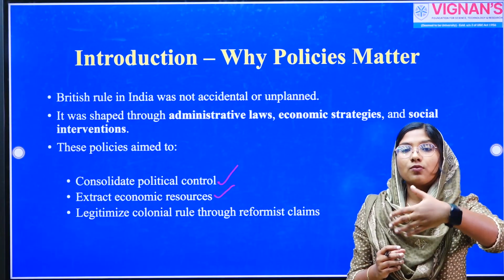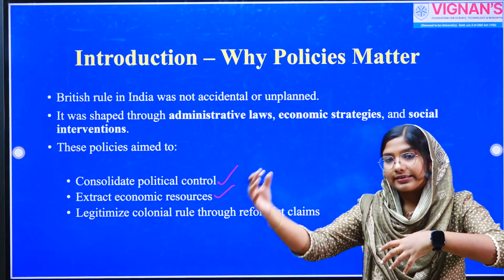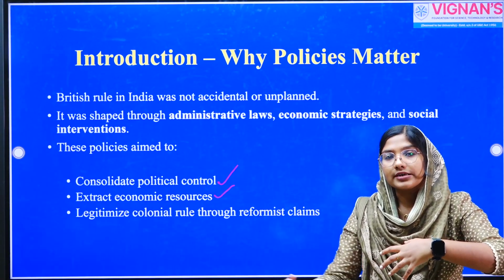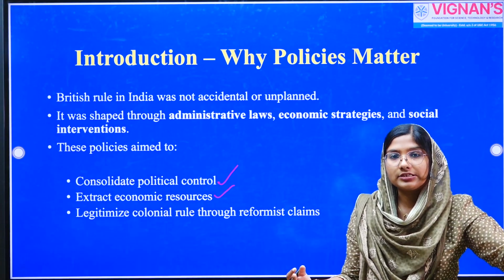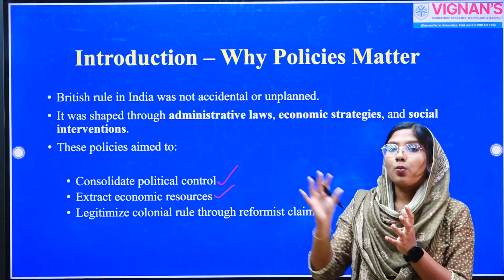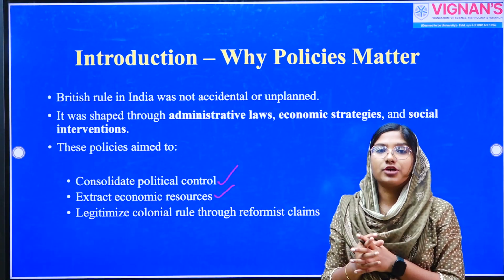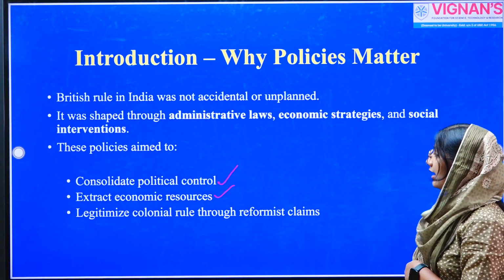So on one hand they are expanding their territories, annexing more and more territories to the East India Company's regime, and on the other hand, they are legitimizing this colonial project of expansion. This we can see as a backdrop of the introduction of policies such as Doctrine of Lapse, Subsidiary Alliance, etc.